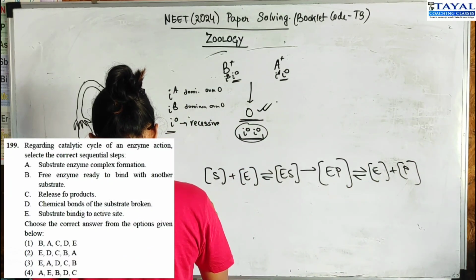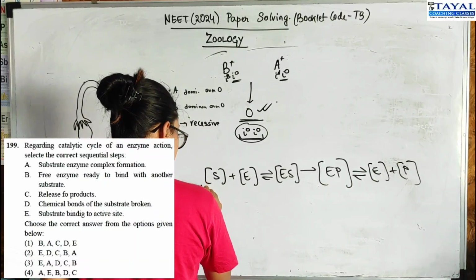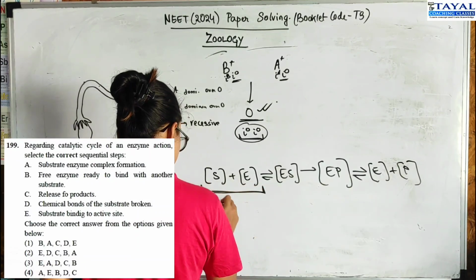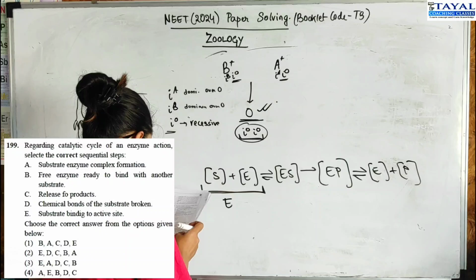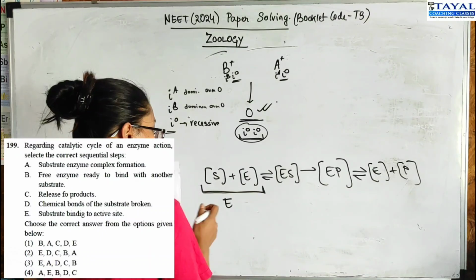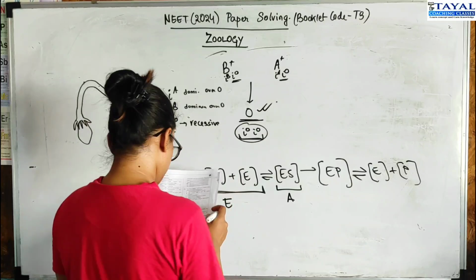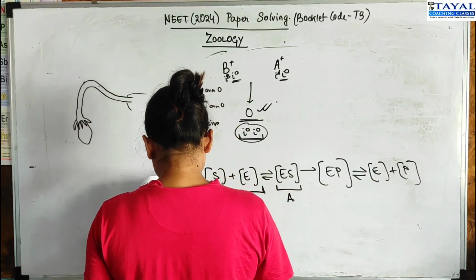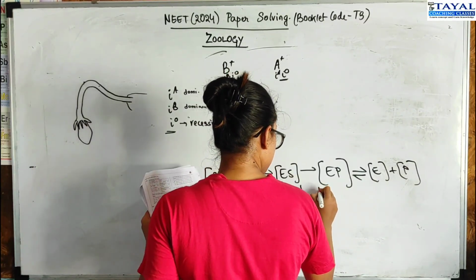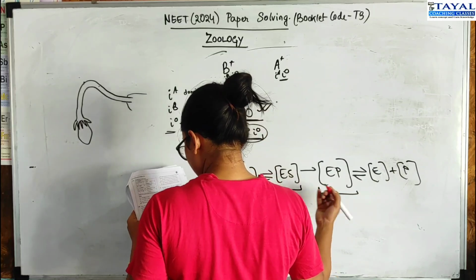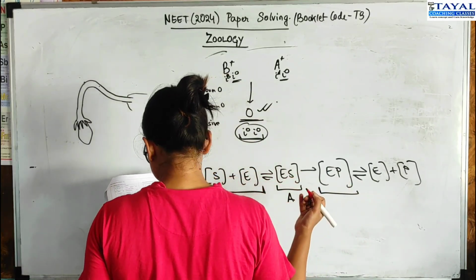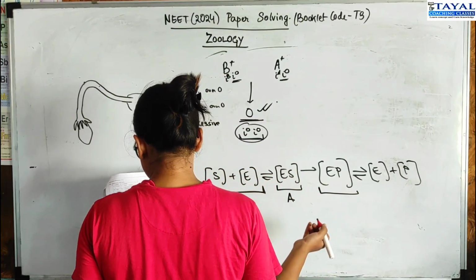So first thing that happens is that substrate binds to enzyme's active site. This is E. Okay. Then what happens is that the enzyme substrate complex is formed, which is A, according to the question paper. Then the chemical bonds of the substrates are broken and you have an enzyme product situation, right?